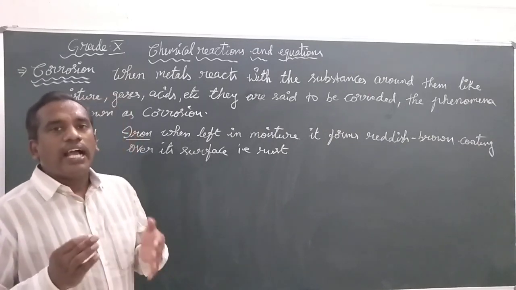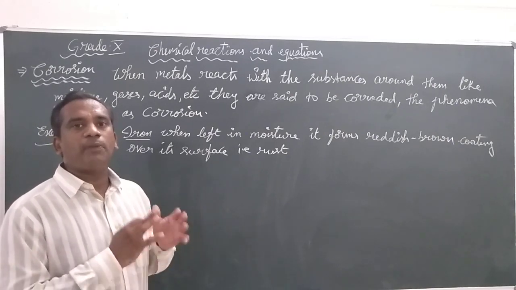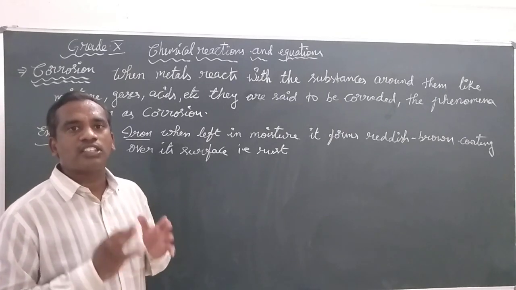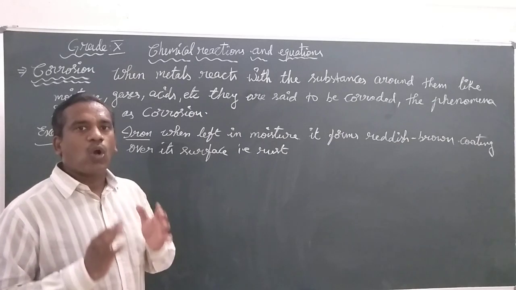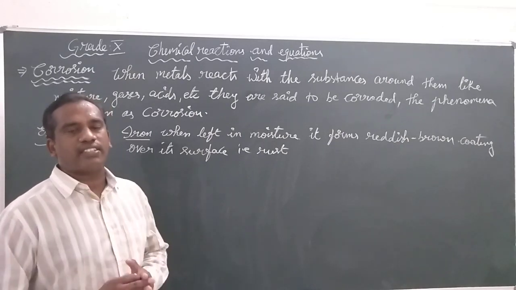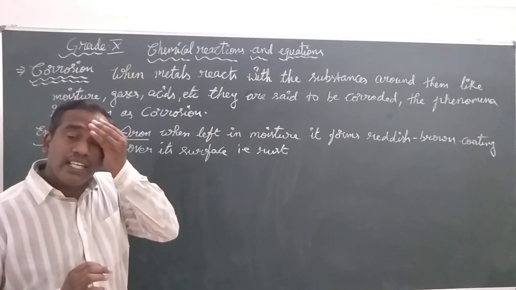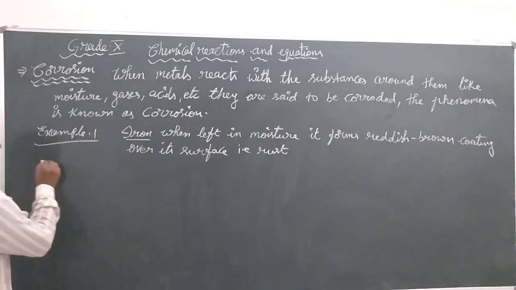Why? The copper reacts with the moist carbon dioxide present in the atmosphere, resulting in copper carbonate on the surface, which is green in color. So what is the observation in the case of copper?